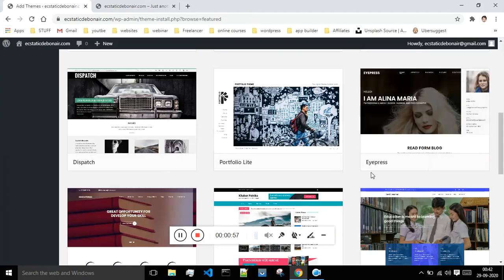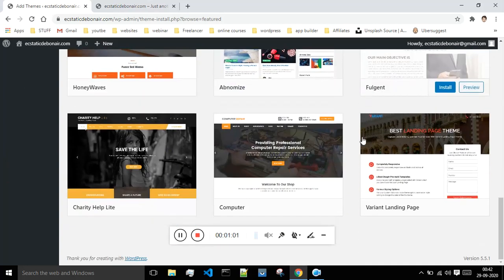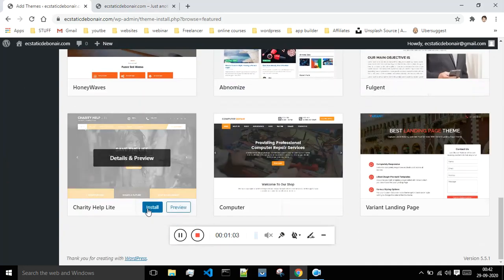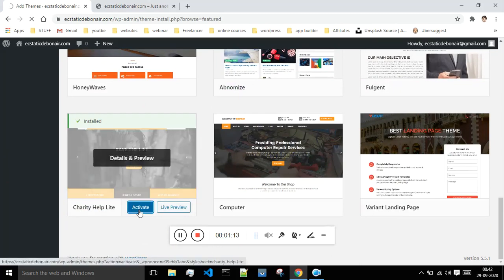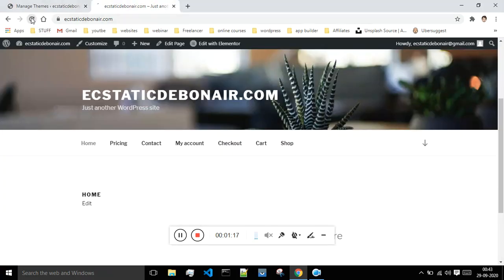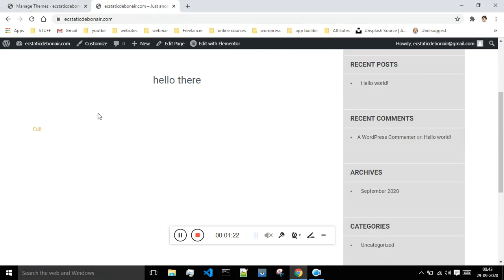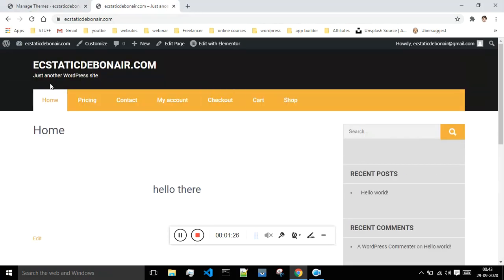I will be selecting one of the templates present over here. Let me see which one to choose. Okay, so I will go with this one. I will say install, and once the installation has been done, I have to activate it. So now I have to activate this theme, and now if I go over here and refresh my website, this is that theme which was installed by me, and this is how it looks.